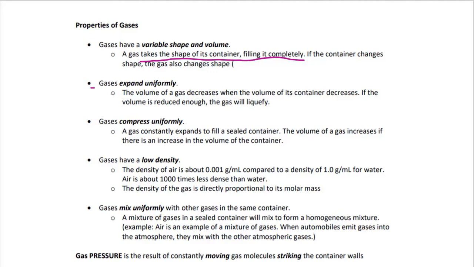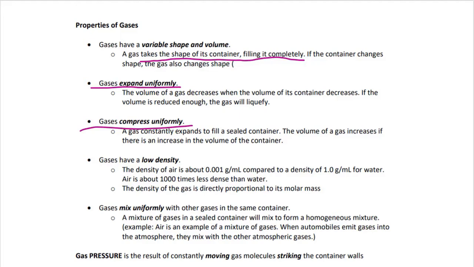They expand uniformly. So the volume of a gas decreases when the volume of the container decreases. It compresses uniformly. So we know that a gas is constantly expanding to fill that container. If I had a container filled with gas, it's not going to just stay at the bottom of the container.